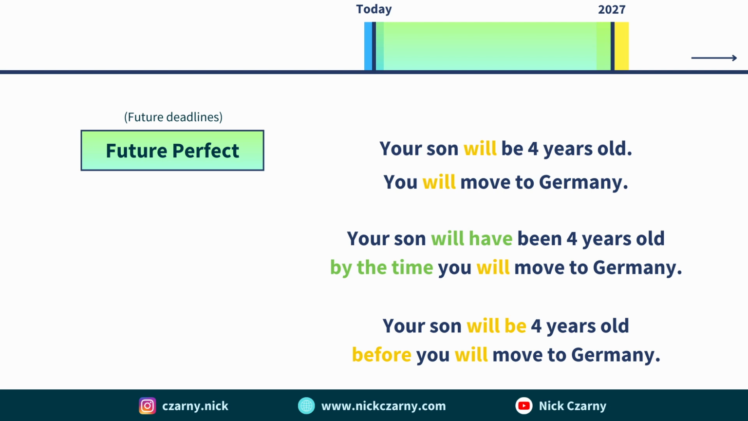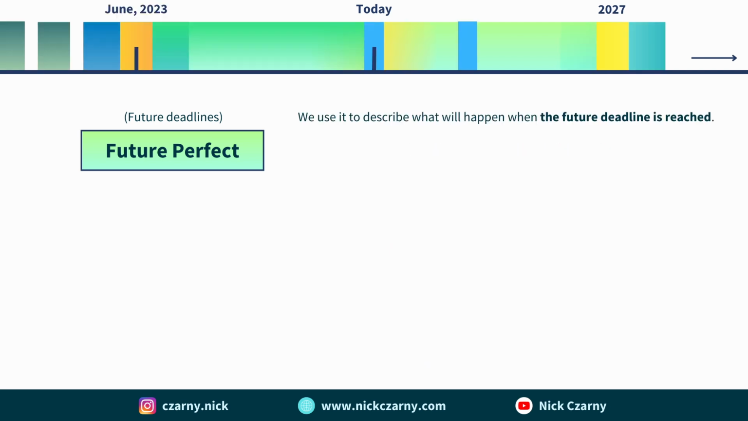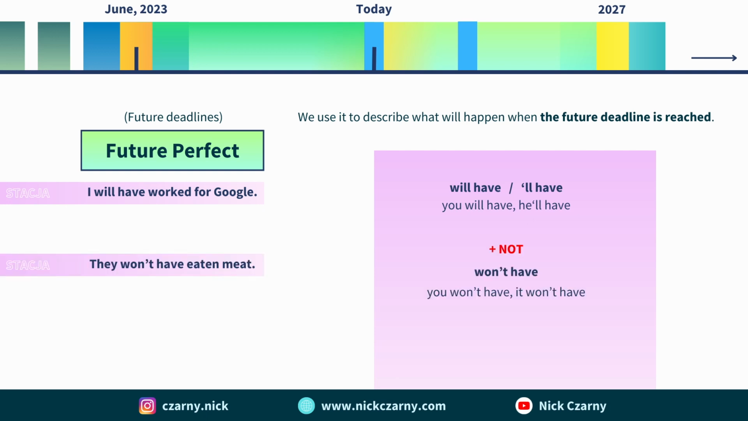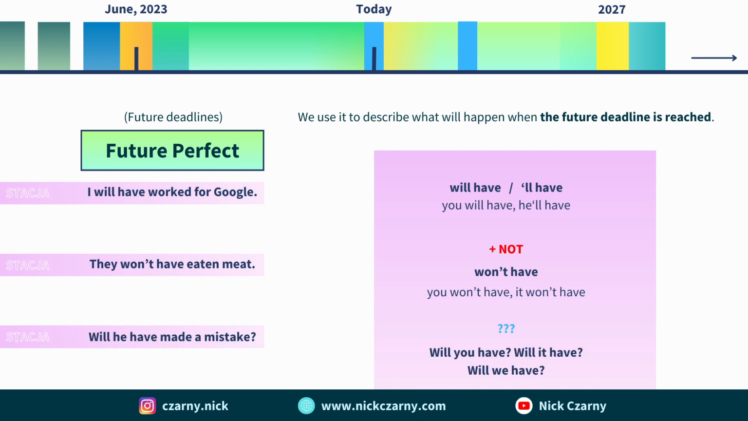Exactly the same meaning. Just as future continuous, it doesn't divide into a state and action. It's just one thing. So we add will before the word have. So I will have worked for Google by the time I am 27. In negation, will turns into won't, so won't have. And in a question, we start with will and we use have after the subject. So will he have made a mistake?